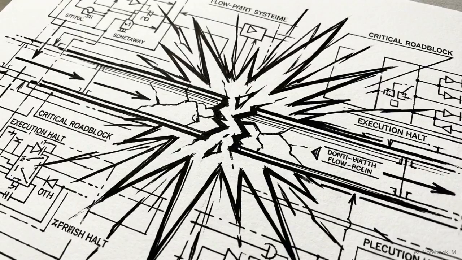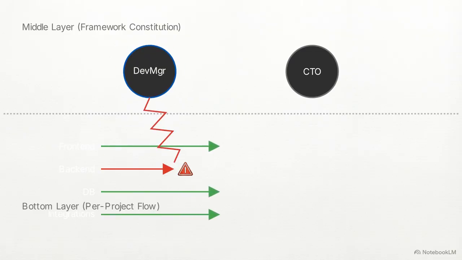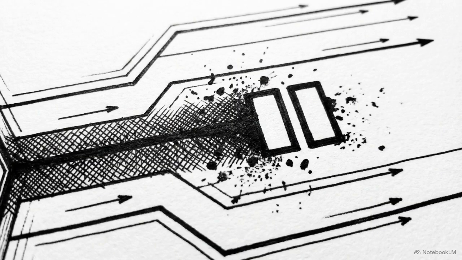Even with rigorous planning and evidence retrieval, execution branches will inevitably encounter external roadblocks, like an undocumented API or missing dependencies. The backend branch detects critical missing information. It immediately halts progress and raises a formal issue to the dev manager. The system triggers a severity classification. The dev manager and CTO decide if this roadblock is a local or global failure. If classified as a local blocker, the dev manager pauses only the affected branch. The system perfectly preserves the backend's operational state while the frontend and database branches continue their work unaffected.